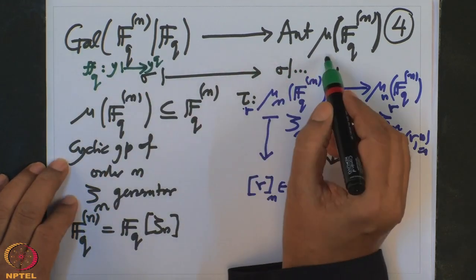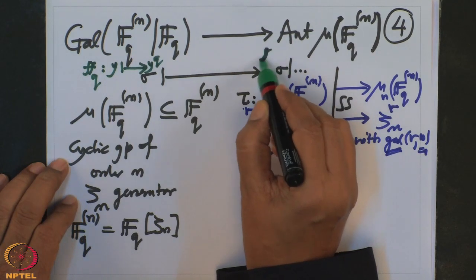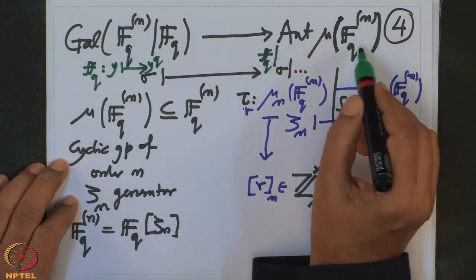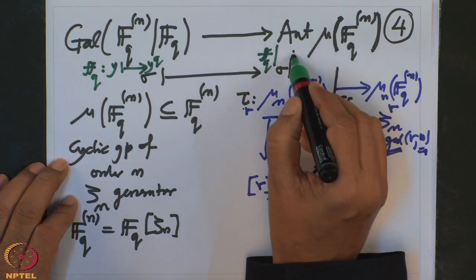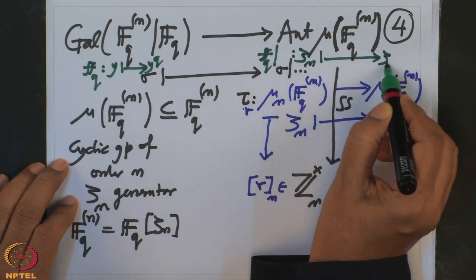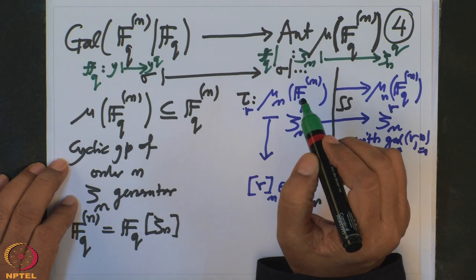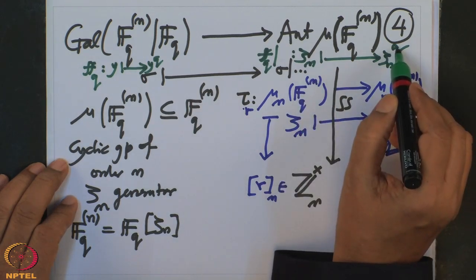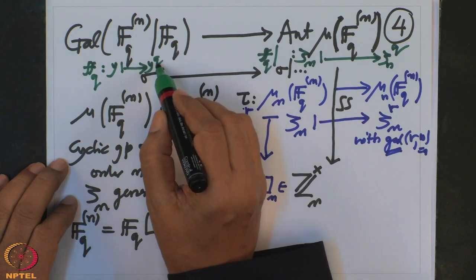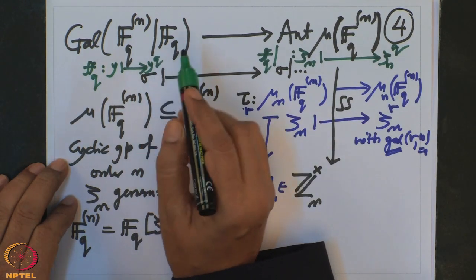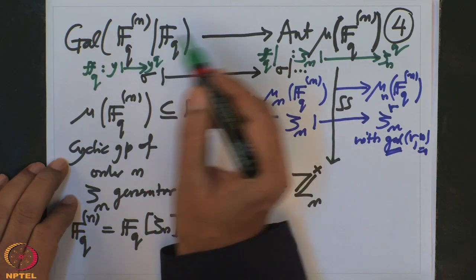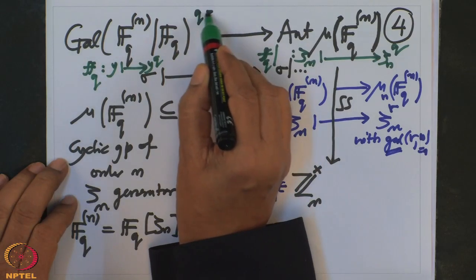So, and where will it go here? That is Frobenius restricted to this group. That means restricted to the roots of unity. But where will that map zeta n? That zeta n will get mapped to zeta n power q. And q, what was q? Q was a power of the characteristic. So q was p power e.